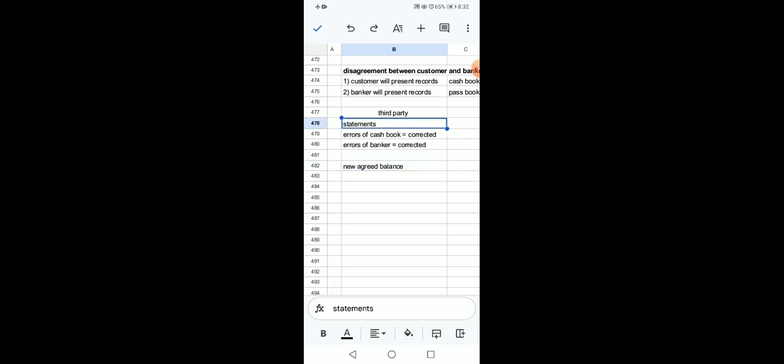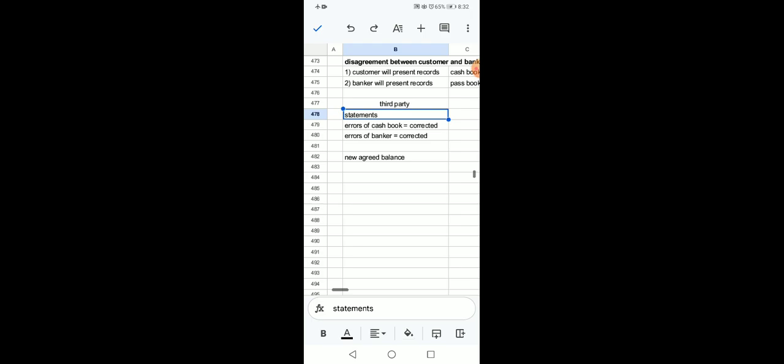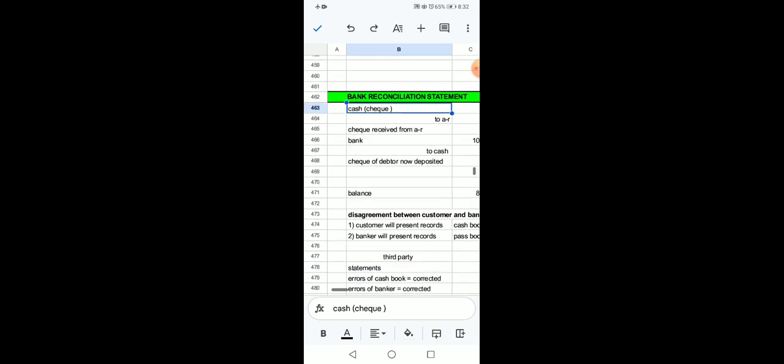Now this statement, where errors of the customer's cash book and errors of the banker are examined and their errors are being corrected, such a statement is basically the bank reconciliation statement.